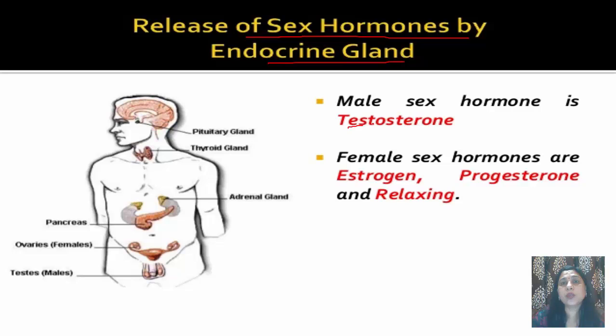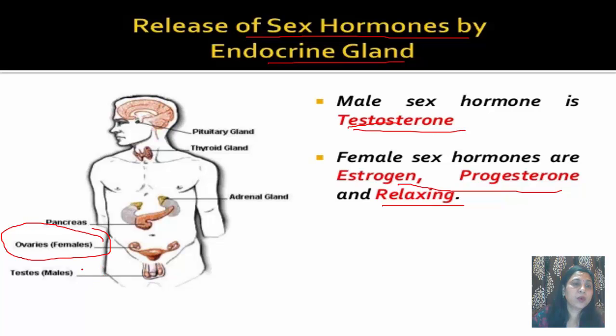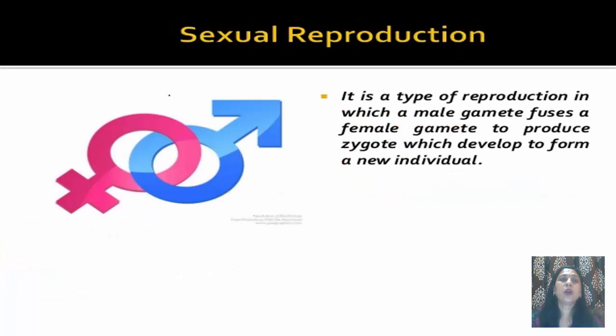Male sex hormone is known as testosterone, which is released by the testis, that is the male sex organ, whereas female sex hormones are estrogen, progesterone, and relaxin, and these are released by the ovaries. The male sex hormone testosterone is released by testis, whereas female sex hormones estrogen, progesterone, and relaxin are released by ovaries. Now, coming to our topic, that is sexual reproduction.